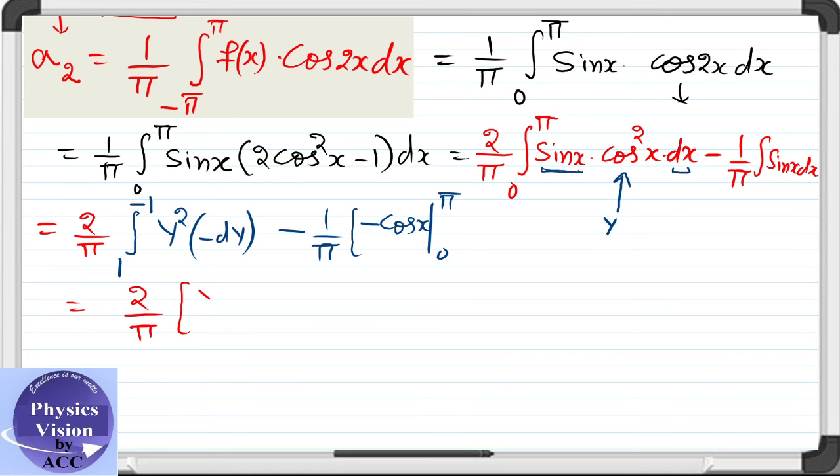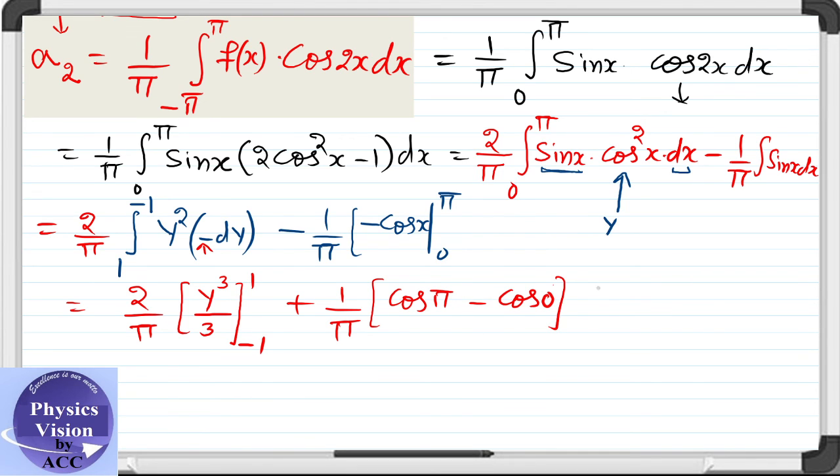Integration becomes y³/3 and I have changed the limits because of this negative sign. We can change the lower limit to upper limit and upper limit to lower limit by making use of this, and 1/π, and this becomes cos of π minus cos of 0.